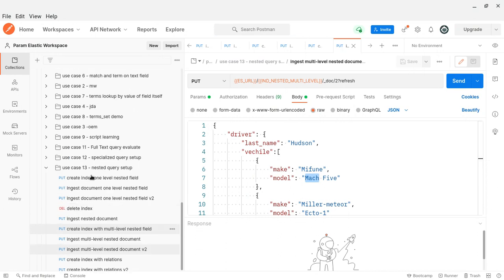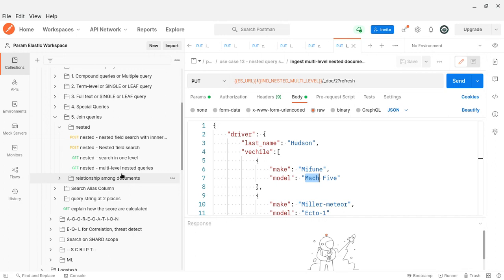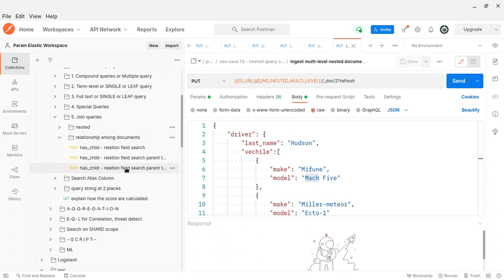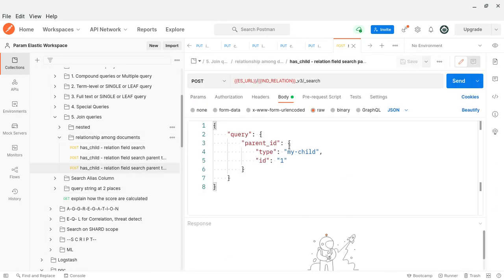So here I think is my query. Multi-level, where is nested? Oh no, wait. Parent ID, I have not written it? Yeah, I have written it. Then why have I not renamed it? Say parent ID, right? Search by parent ID. Here this is the parent ID.